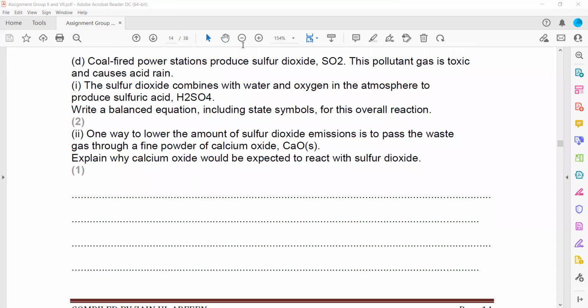A coal-fired power station produces sulfur dioxide. This pollutant gas is toxic and causes acid rain. Sulfur dioxide combines with water and oxygen in the atmosphere to produce sulfuric acid. Write a balanced equation. Include state symbols for this overall reaction. So what happened? We have sulfur dioxide, which is mixed with water and oxygen in the atmosphere, and as a result it produces H2SO4. So we want to write a balanced equation.